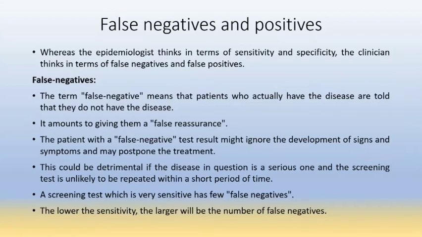The term false negative means that patients who actually have the disease are told that they do not have the disease. They have the disease, but the screening test shows negative. It amounts to giving them false reassurance.